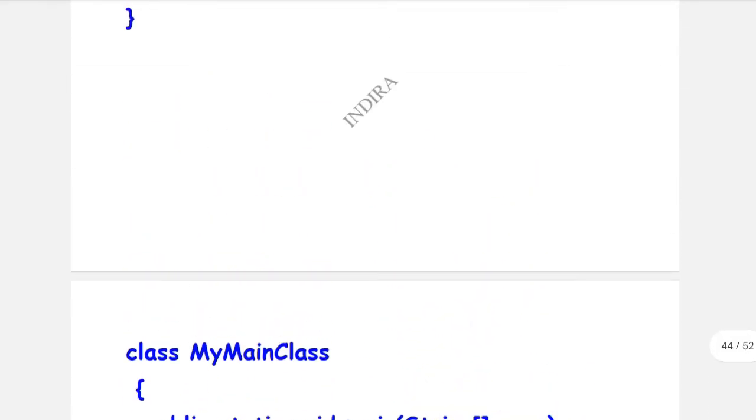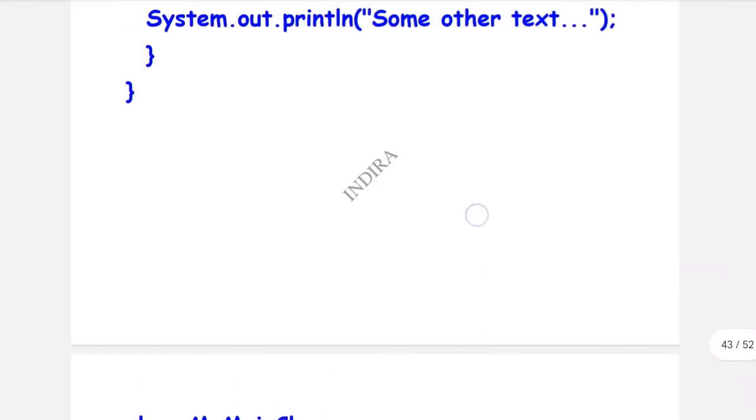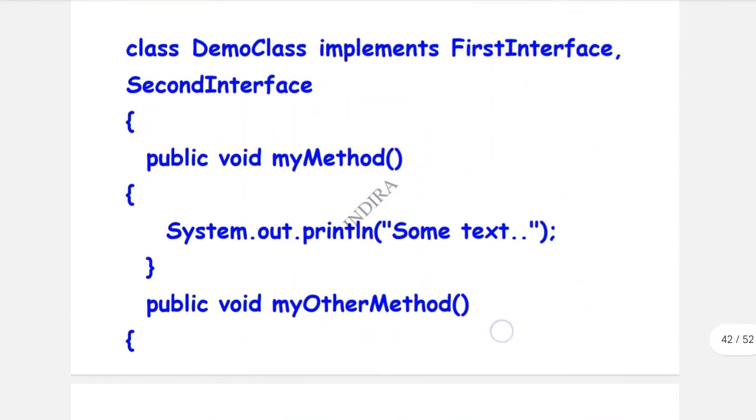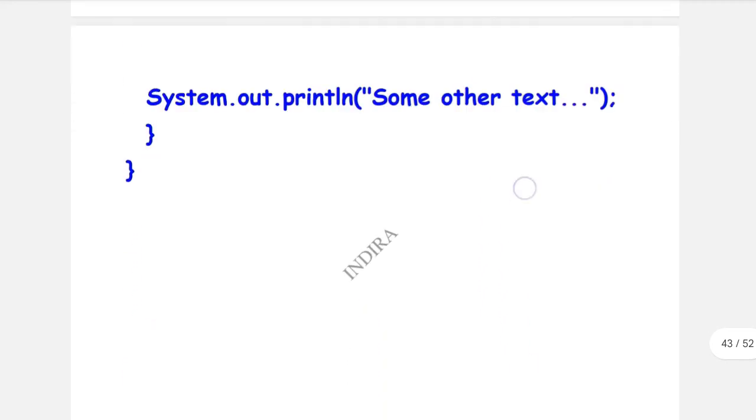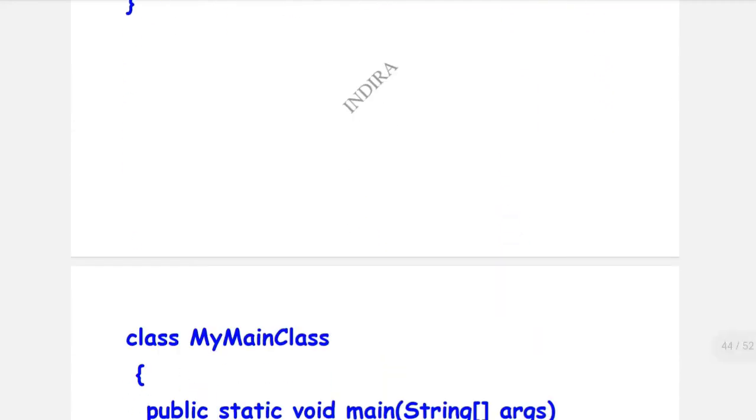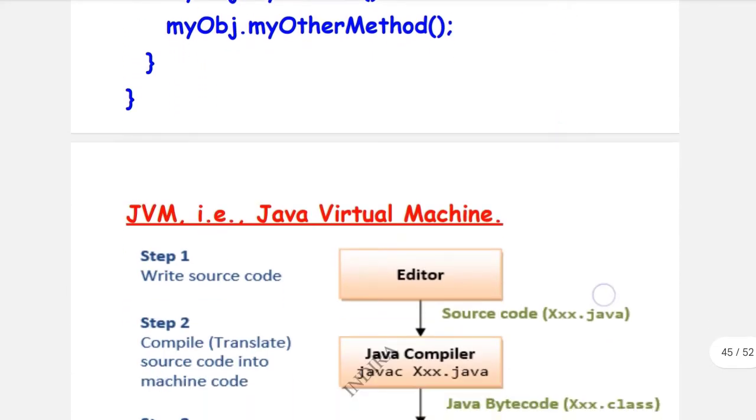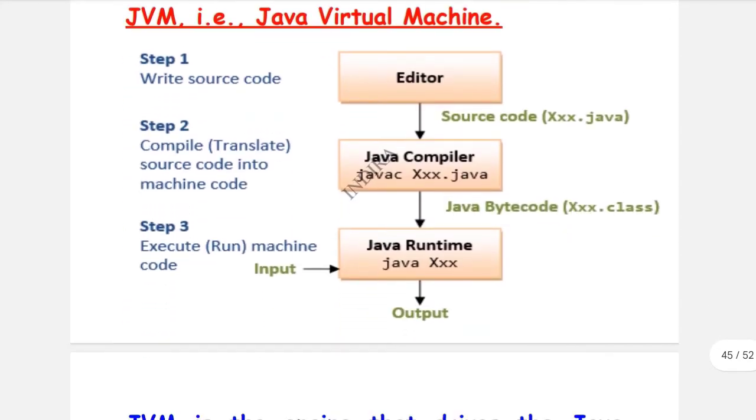Up to here we completed multiple inheritance and multiple interface. So once check those two topics, as a little bit they are confused. If you check that, you will easily understand. To overcome the multi inheritance, we introduce the multi interface concept by using interface. The term is very, very important. So our next topic is Java virtual machine.